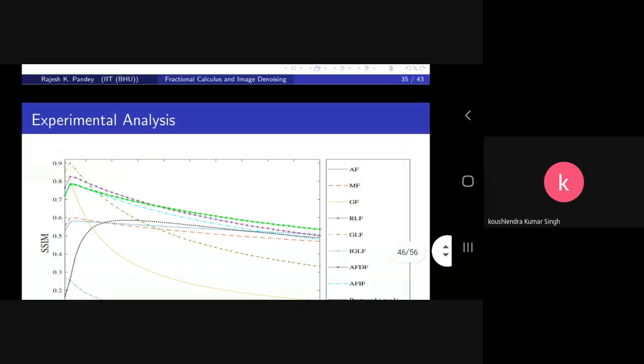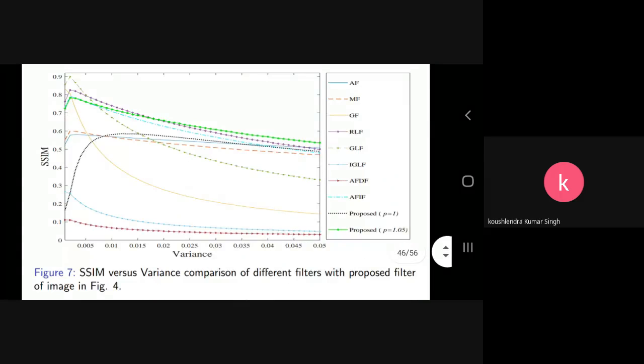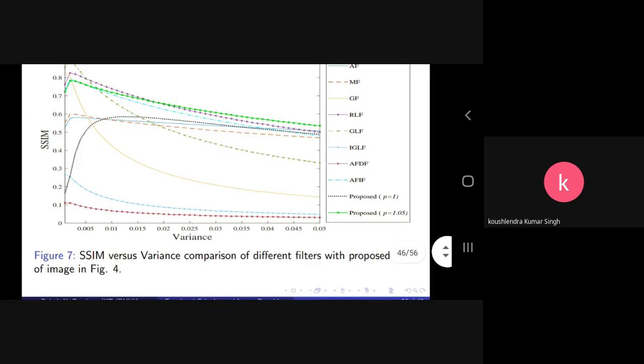And then another parameter that we analyzed is SSIM, because these are the parameters that help us to find out which method or which filter is performing better. Visually you will see that there is no difference among all the images that are processed using different filters. So these parameters are important to study to reach a conclusion about the accuracy of the different filters.